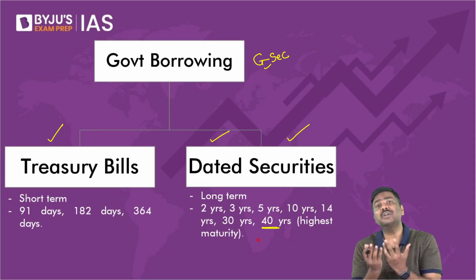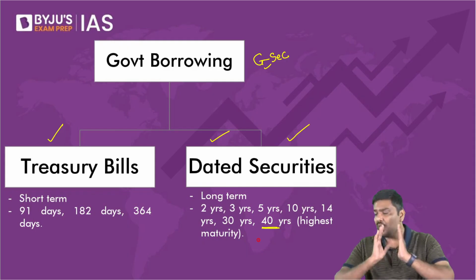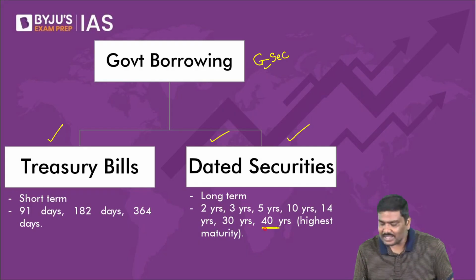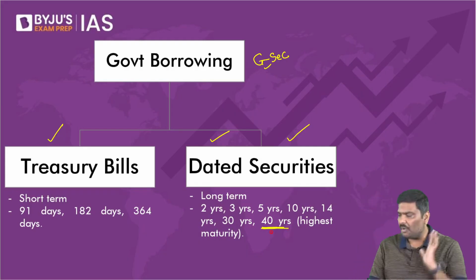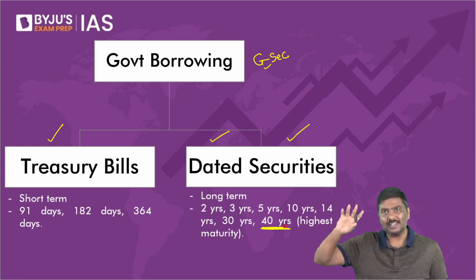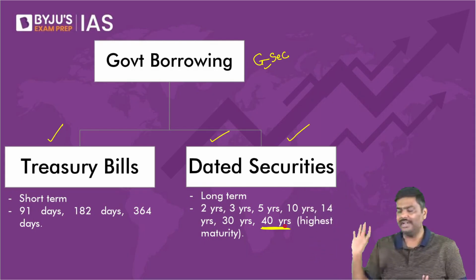What do you mean by maturity period? Maturity means for how many years the government is borrowing. That is called maturity. So the highest maturity period of a government bond is 40 years. Please remember this as of now. The bond with a maturity period of 40 years has the highest maturity of any bond issued by the Government of India.